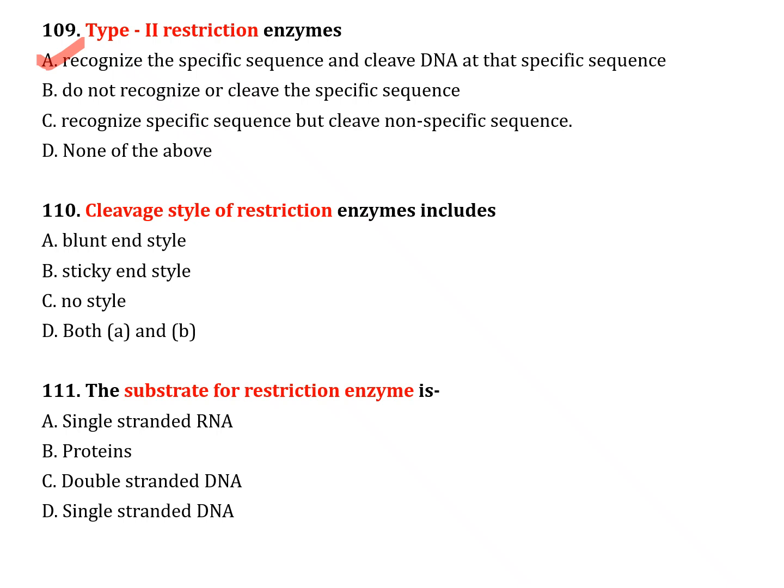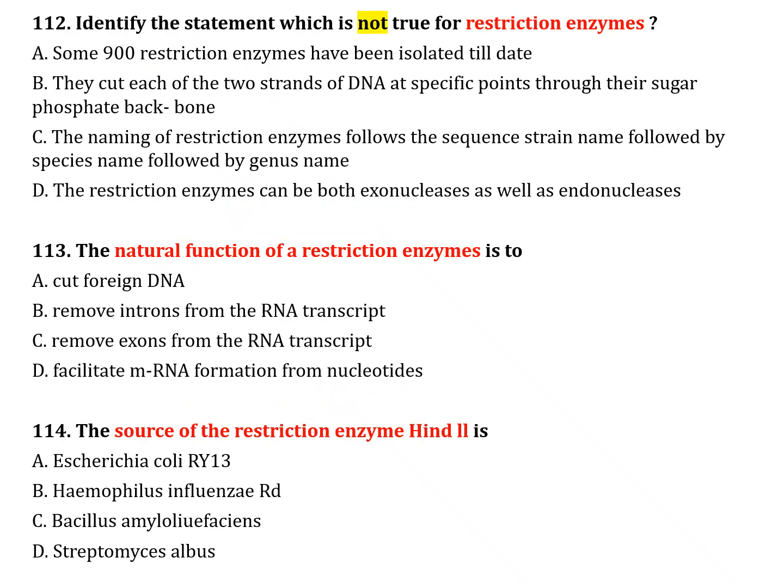The next question, number 110. Cleavage style of restriction enzymes includes: option A, blunt end style; option B, sticky end style; option C, no style; option D, both A and B. Correct answer is option D, both A and B. The next question, number 111. The substrate for restriction enzyme is: option A, single stranded RNA; option B, protein; option C, double stranded DNA; option D, single stranded DNA. Correct answer is option C, double stranded DNA.